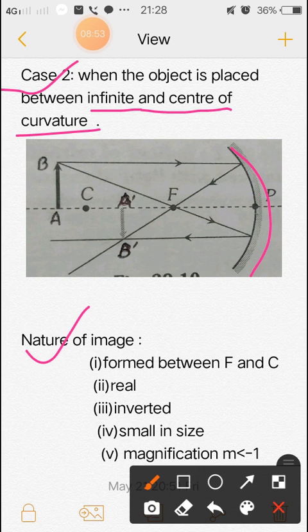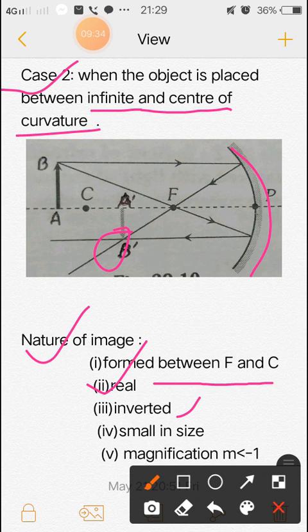See the nature of the image. The image is formed between F and C. This is the image, between F and C, and this is real. This is also real because if you have placed a screen, you see the clear image. In other words, the rays actually meet at the point. The two rays, this ray and this ray, actually meet at this point. So the image is real.